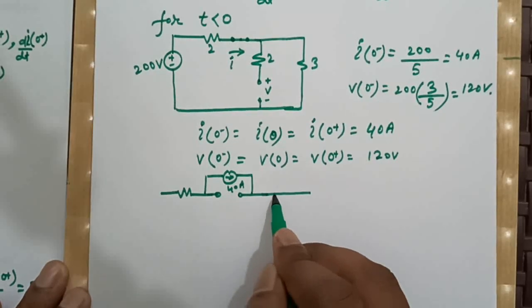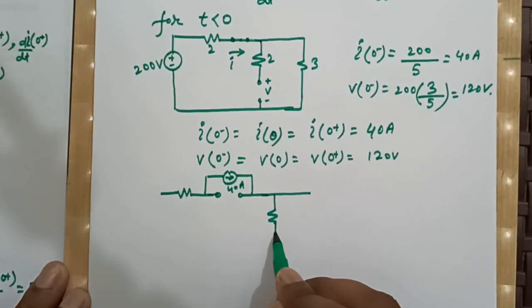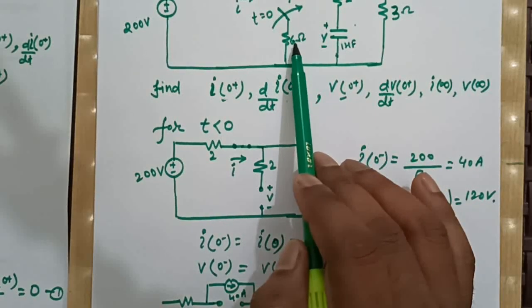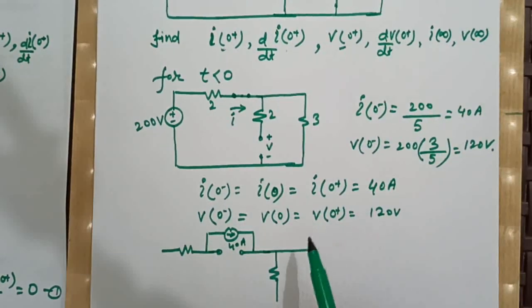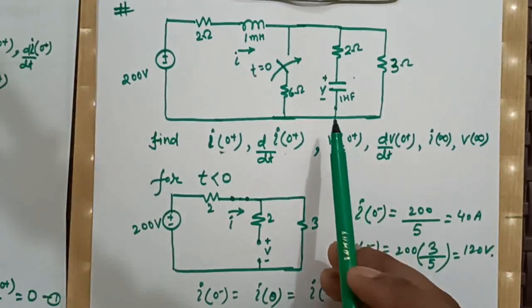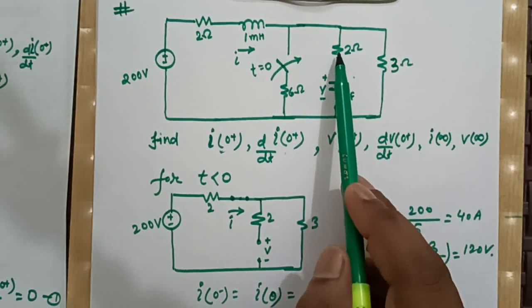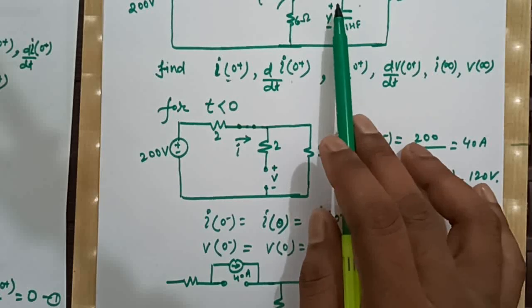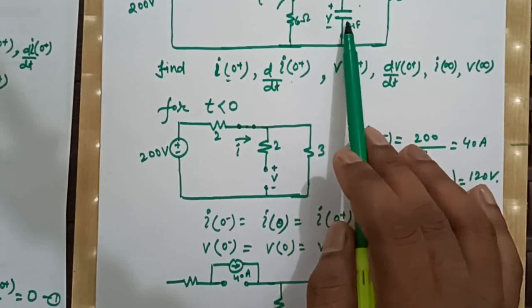Now this will be there because after closing this switch, this 6 ohm will come in picture, right? This 2 ohm will come in picture, and this capacitor will act like a voltage source.